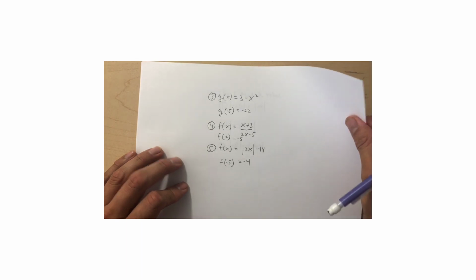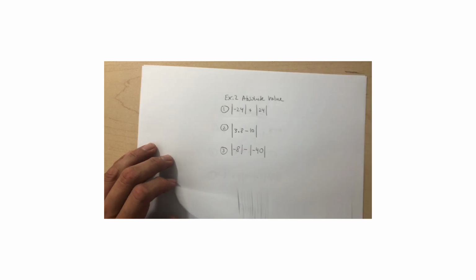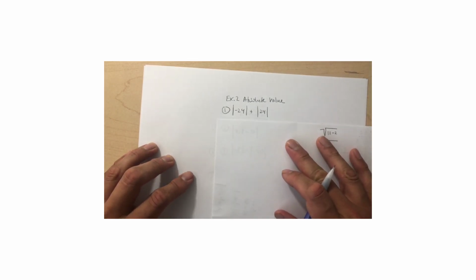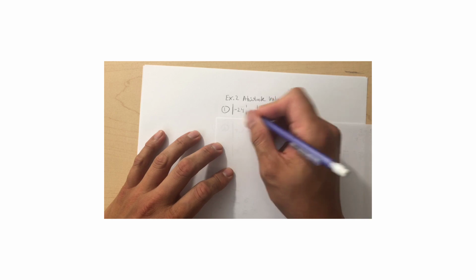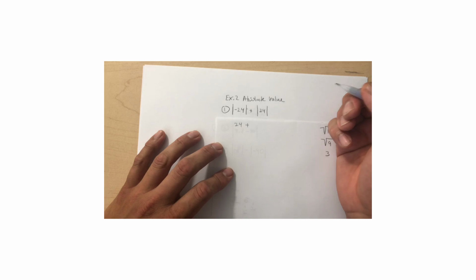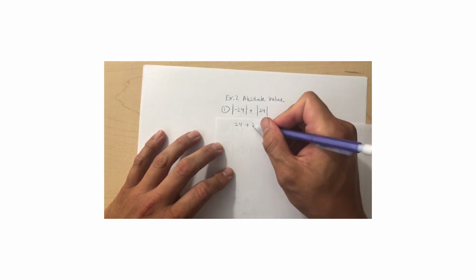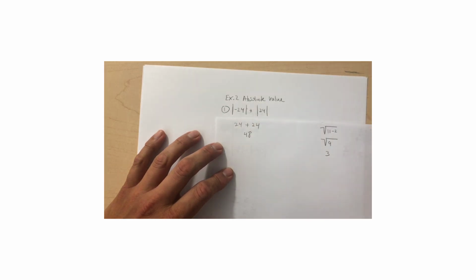All right. Now let's go ahead and do more absolute value problems. Again, same thing. Your goal is to remove the absolute value sign. And as you can see, you only can remove it if there's only one number, and there's only one number there, so you can't remove it. Now, how far are you from 0? I'm going to remove the bar. You're 24. The absolute value goes away. Plus, again, this one goes to the right 24. How far are you from 0? You're still 24. All right, so the answer for this one is going to be 48.